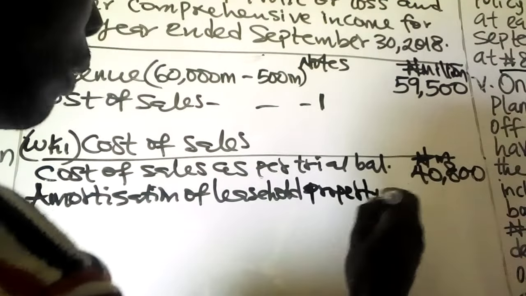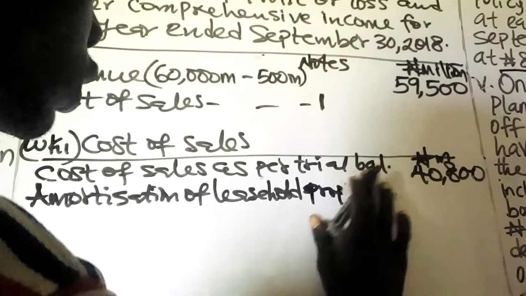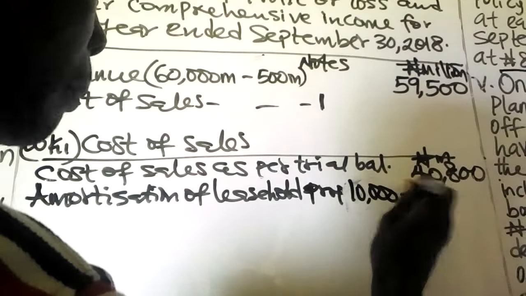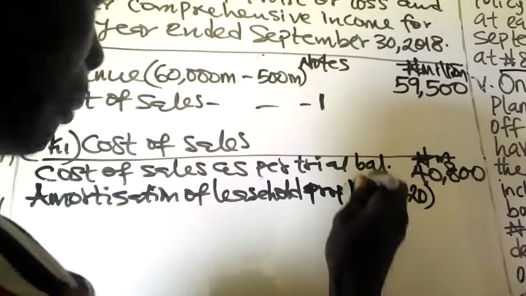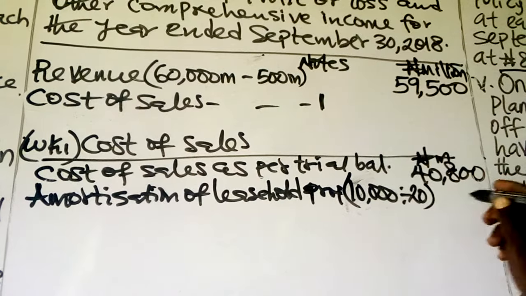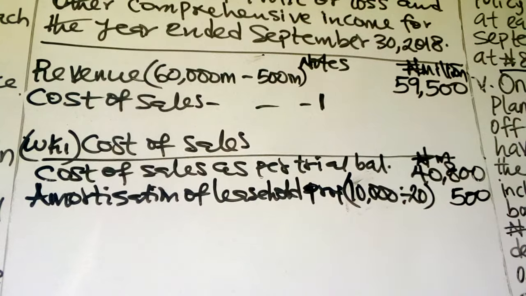The valuation of the leasehold property is 10,000, and you want to amortize it over 20 years, so that means you divide it by 20. Then the amortization charge for the year will be 500 million.